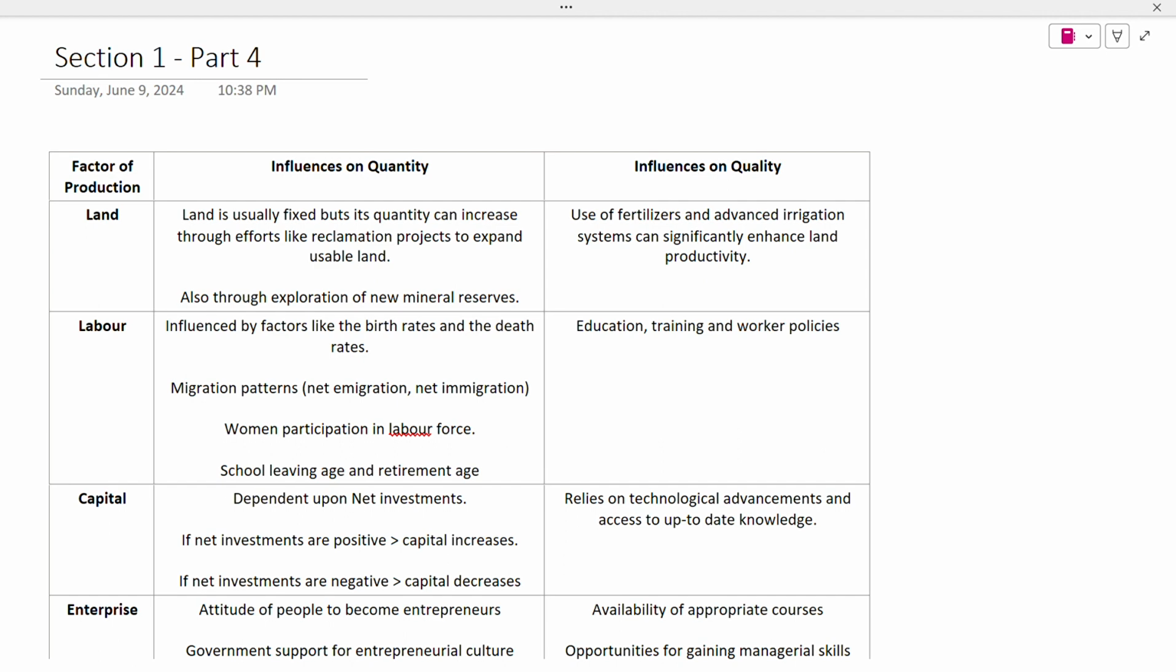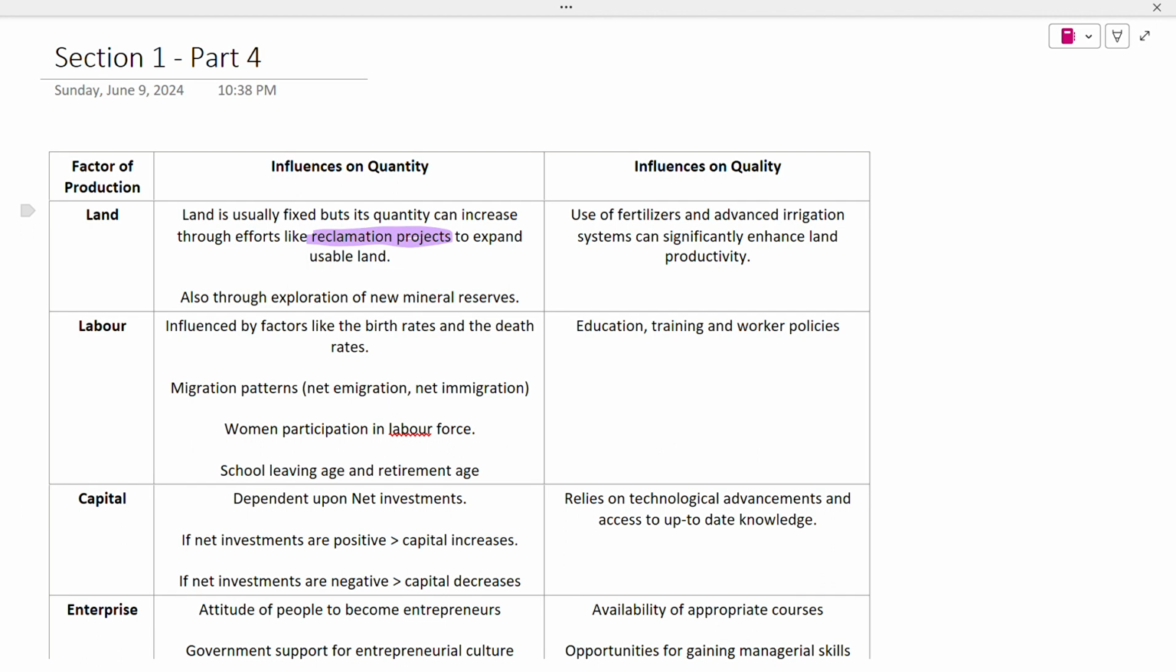In addition to that, through human efforts as well, we can increase the quantity of land, and that is through reclamation projects. Reclamation projects kya hote hain? These are basically projects that the government undertakes to reclaim previously waterlogged and saline land, which was previously not able to produce agricultural output, but the government uses some techniques and measures to make that land usable again for agricultural purposes. So these are the two things that can influence the quantity of land.